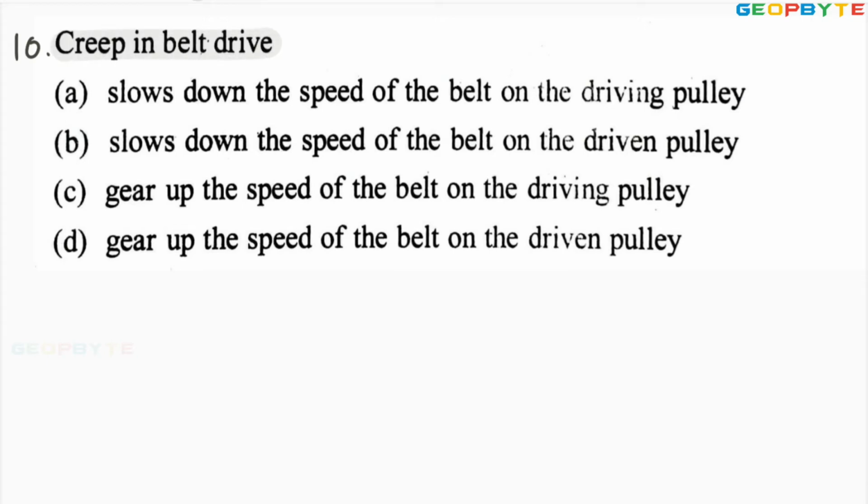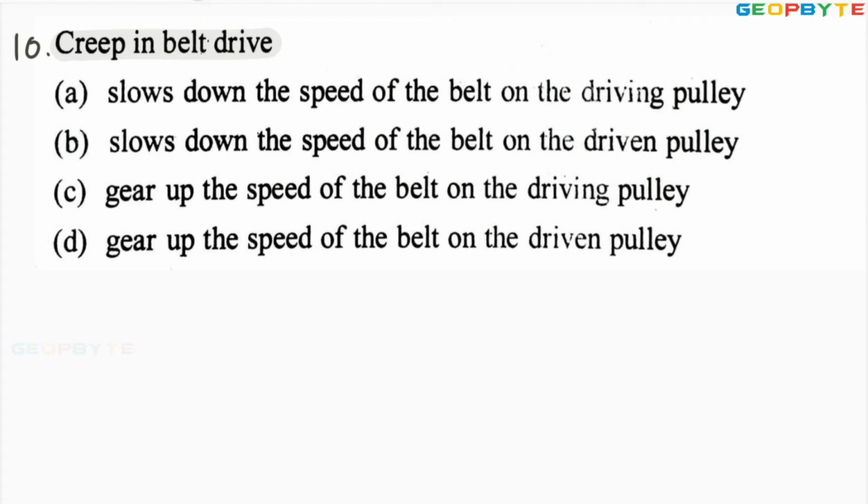Creep in a belt drive. Dear friends, creep means because of the continuous tension on the belt, it will be slowly deforming permanently. That slow permanent deformation by tensile force or tension in the belt drive is called creep.